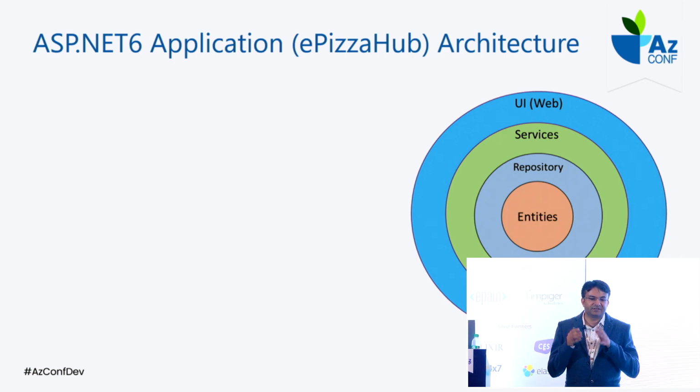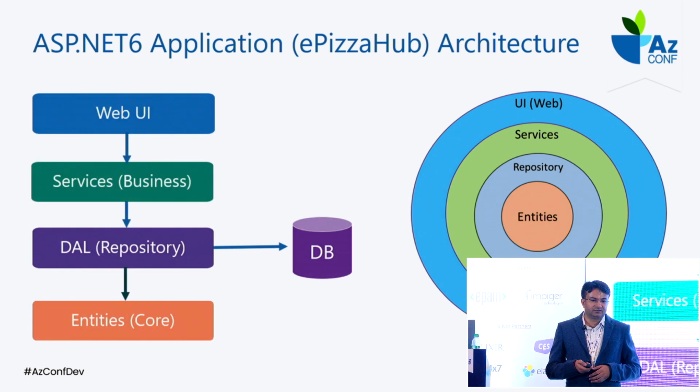If you want to see this layered architecture, this is a layered diagram of the same one. You can see we have the entities, then we have the data layer as a repository, where we connect with the database, then the services where we have written the business logic, and finally the web UI. This is the thought process we usually keep in mind when we are working on an application. Am I right? Yes or no?